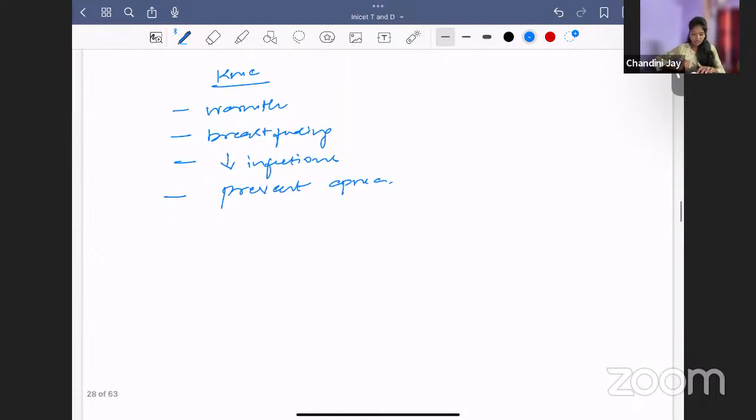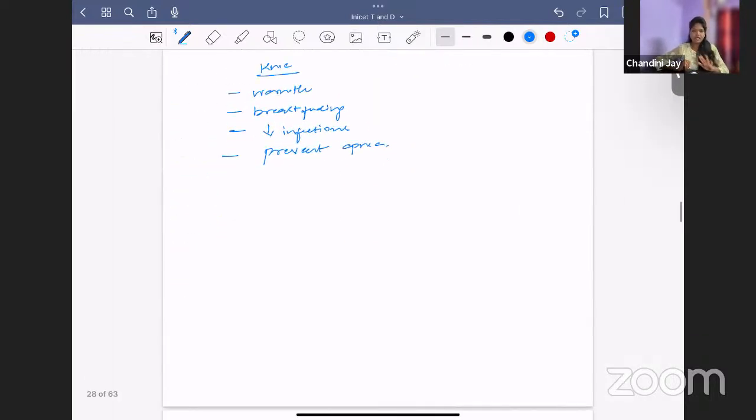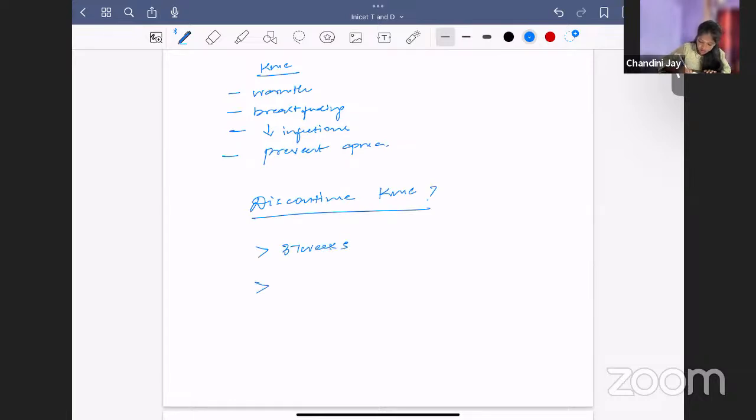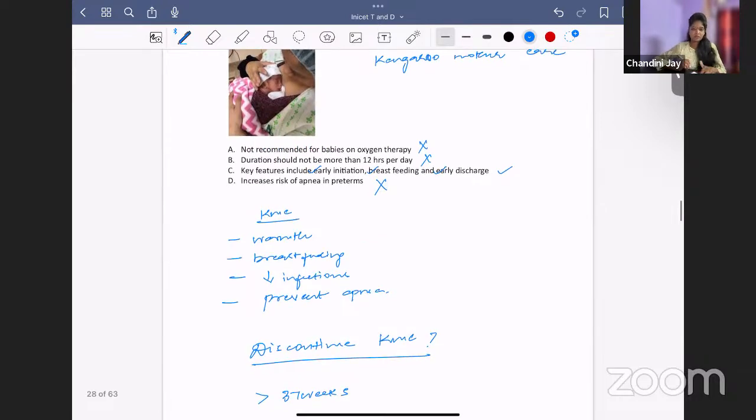Okay, what is the criteria to discontinue KMC? When will you say, okay, this is enough? When the baby is more than 37 weeks or the baby's weight is more than 2.5 kg, you can stop KMC. More than 37 weeks, more than 2.5 kg, you can stop KMC. So this is about KMC.